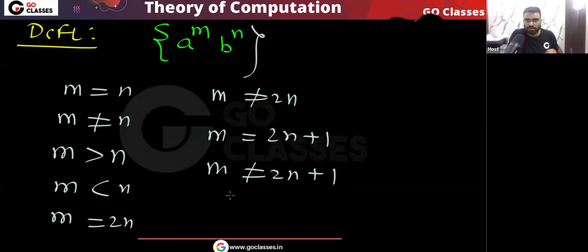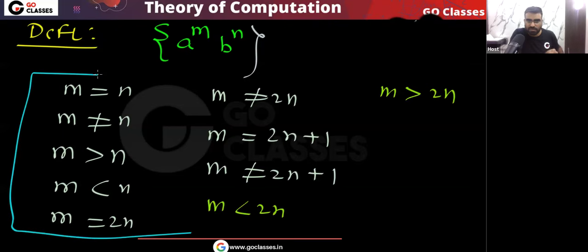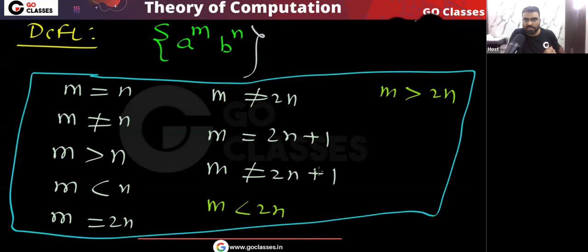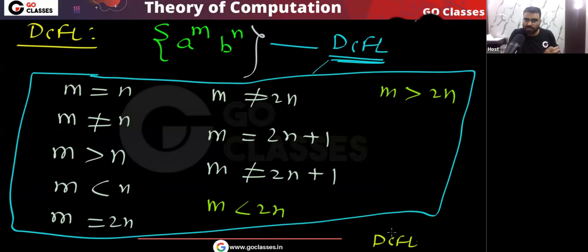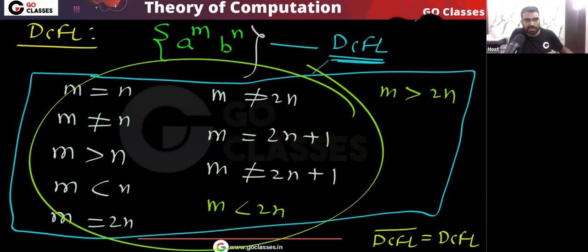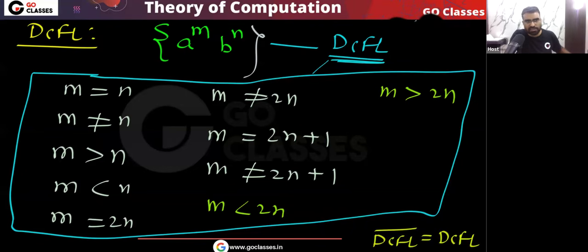I hope you are getting the point of what I am saying. All these variations, for example m less than 2n, m greater than 2n, basically all these types of variations, they are DCFL. All of them are DCFL. Also remember that DCFL complement is also DCFL. So very easily you can see that these are the standard templates of DCFL. All these languages are DCFL.